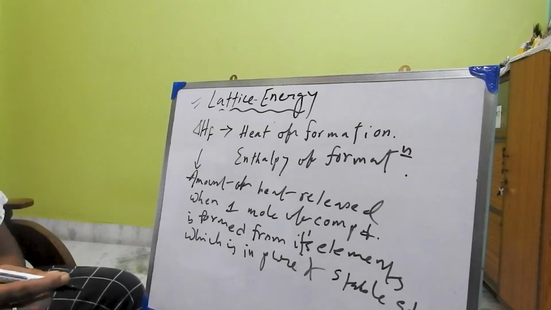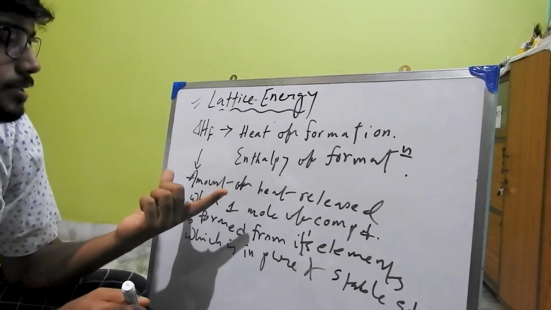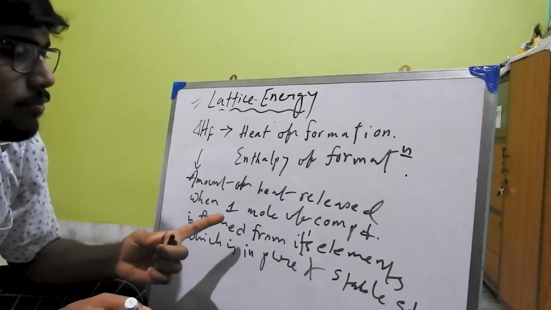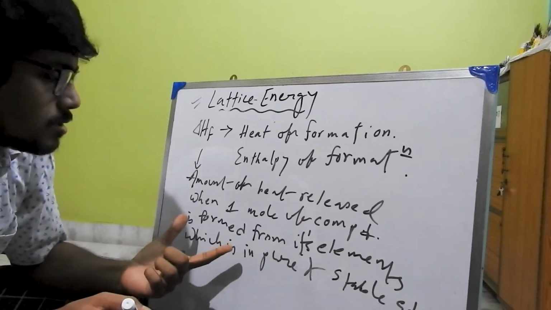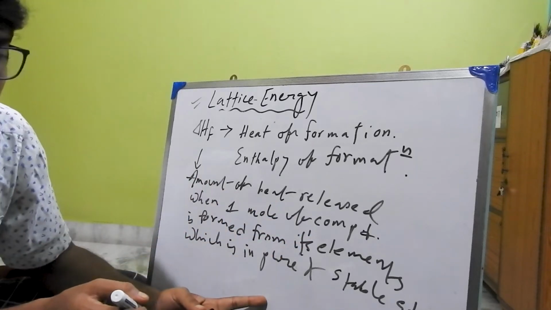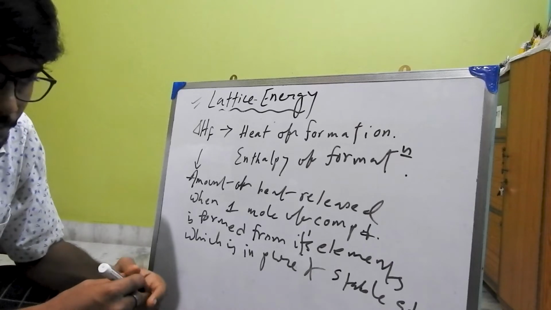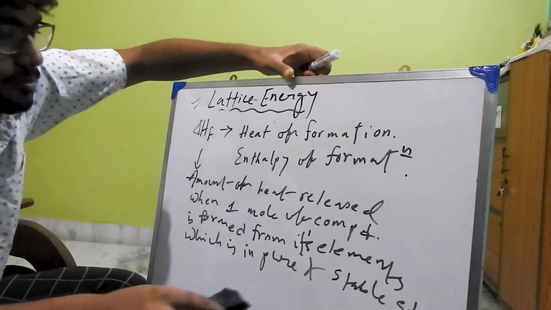Clear? So enthalpy of formation is the amount of heat released when 1 mole of compound is formed from its elements, which are in pure and stable state. Is it clear? Fine.